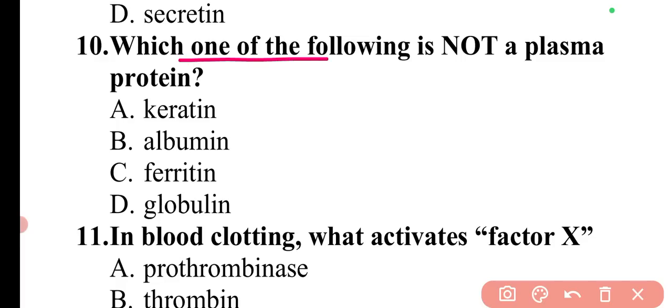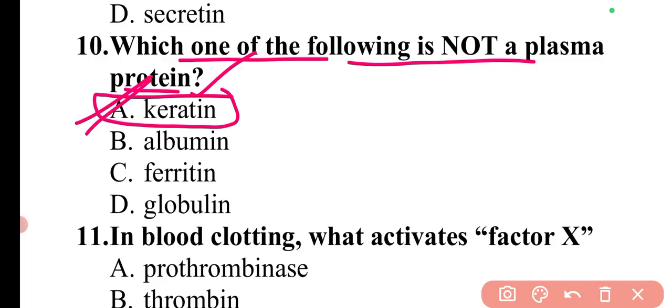Next question is, which one of the following is not a plasma protein? So keratin is not a plasma protein. It is a protein that the stratum corneum of the skin has, and that hair and nails are made of. So here option A is correct.